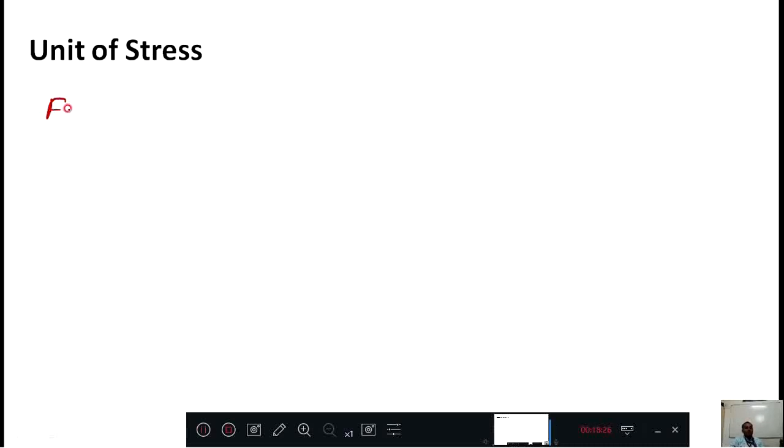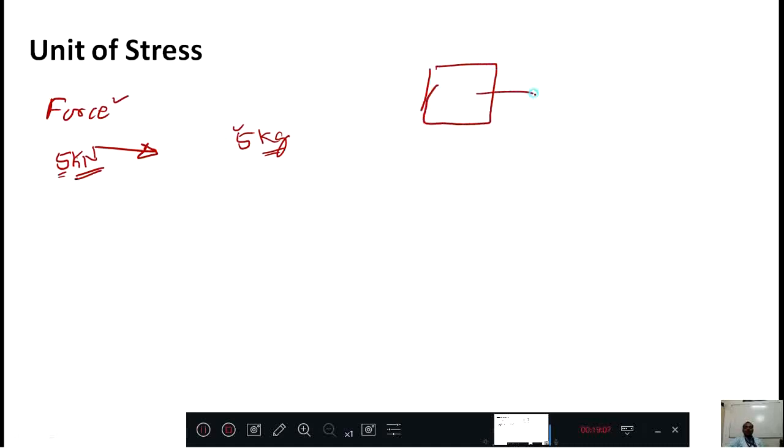You already know that force is an external agent, and this force is denoted by an arrow. It will have one tip and one tail, and in front of the tail they will write some magnitude. It might be 5 kilonewton. Then 5 is a magnitude, and magnitude is expressed in terms of kilonewton because it is a force. If this is a mass, then I can say 5 kg. Kg is a unit which explains the meaning of this 5.